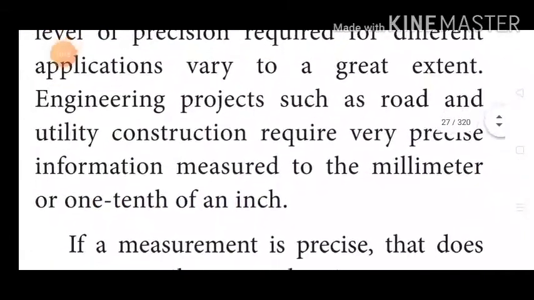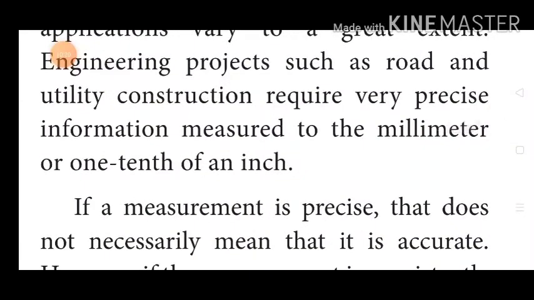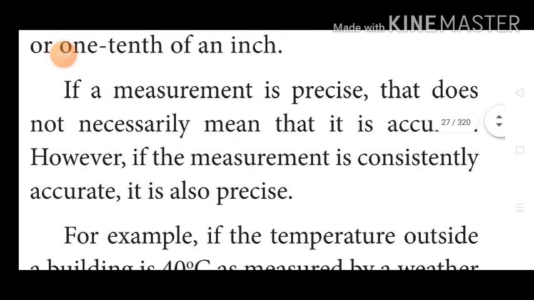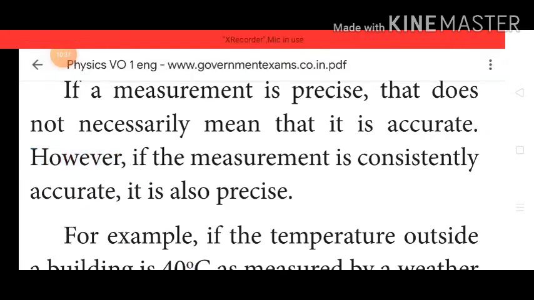Engineering projects such as road and utility construction require very precise information measured to the millimeter or 1/10 of an inch. If a measurement is precise, that does not necessarily mean that it is accurate. However, if the measurement is consistently accurate, it is also precise.